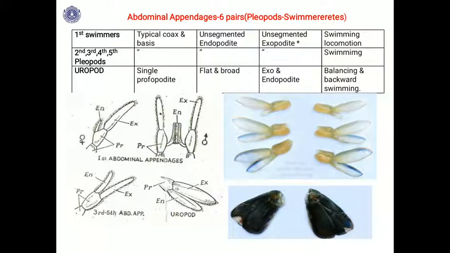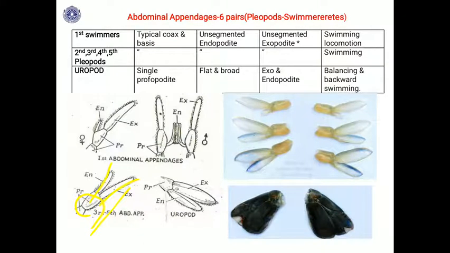Next, abdominal appendages. There are 6 pairs of abdominal appendages. They are called pleopods, and they are used for swimming. Each abdominal appendage has a similar structure. This is the typical abdominal appendage. This is the protopodite, with the coxa and basis, then this is the endopodite, and this is the exopodite.